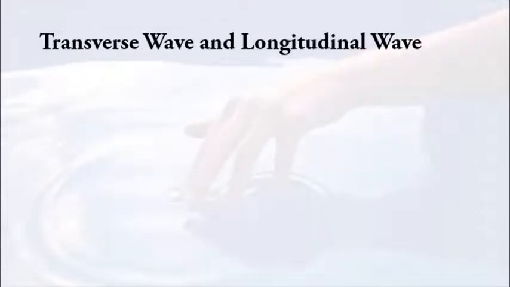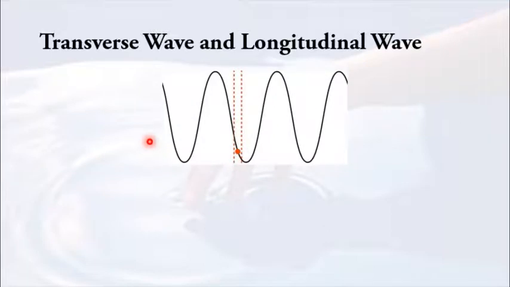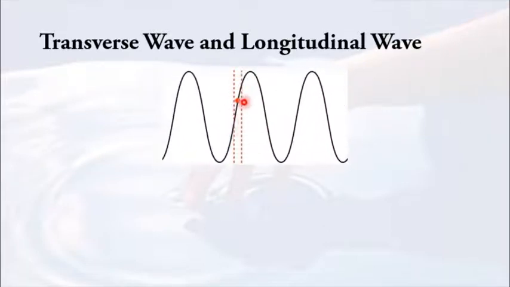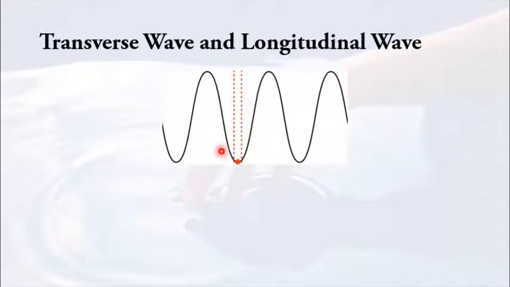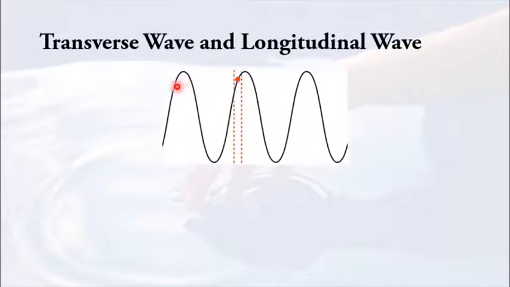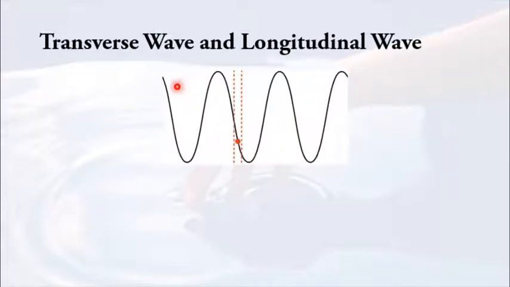So this slide is just going to show you the difference between a transverse wave and a longitudinal wave, and how particles and waves move in each. The first one is a transverse wave. As you can see here, the wave is moving from the left to the right, and this particle is just moving along this line. Even though the wave keeps propagating, this particle is just moving up and down. For a transverse wave, it is not hard to imagine. The thing is just how it moves in a longitudinal wave.